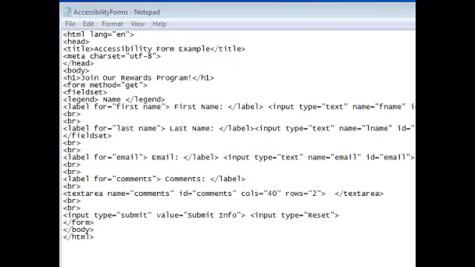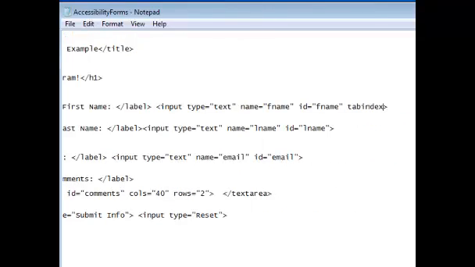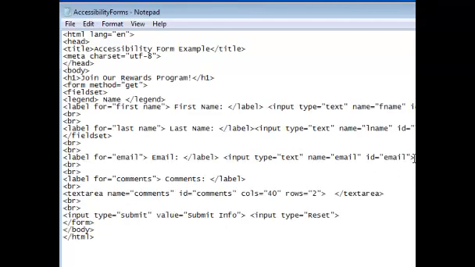We just go into our code for our first text box. We put tab index equals 1. We would then copy that code and put tab index equals 2 on our next box. By doing this, we're telling the screen reader how it goes down in order. We're also allowing a user who could not use a mouse, for instance, to hit the tab key and just type the data they need. So 3. So I've got 3. Now if I test it,